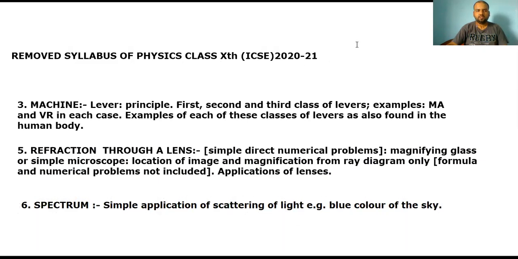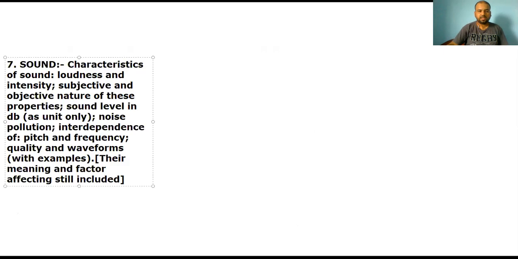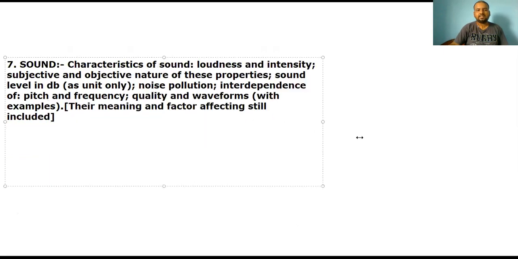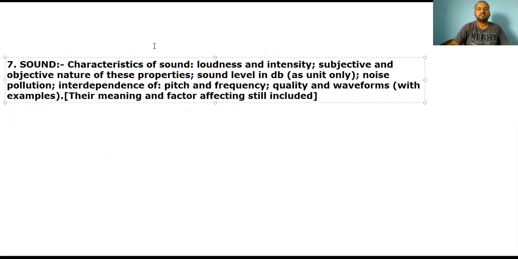Now if we move to the next chapter, say sound. Sound is the mostly affected chapter, we can say. Maximum topics have been removed from sound and electromagnetism only. In the chapter sound, the topics which are removed are characteristics of sound, such as loudness, intensity, subjective and objective nature of these properties, sound level in decibel as unit only, and noise pollution, interdependence of pitch and frequency, quality and waveforms.